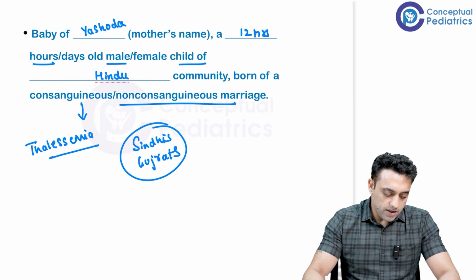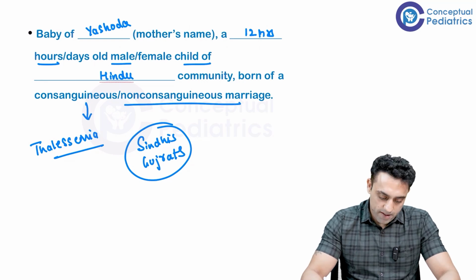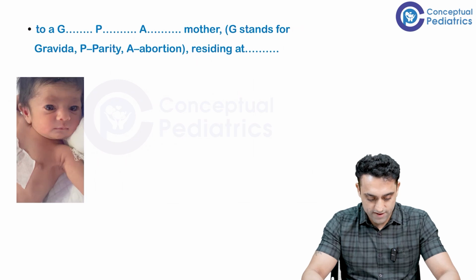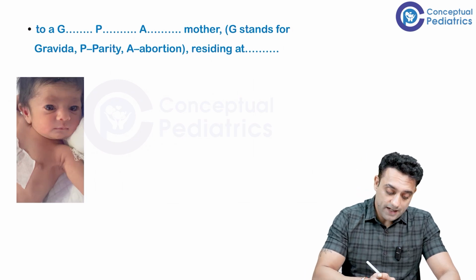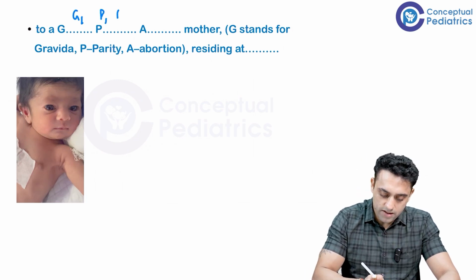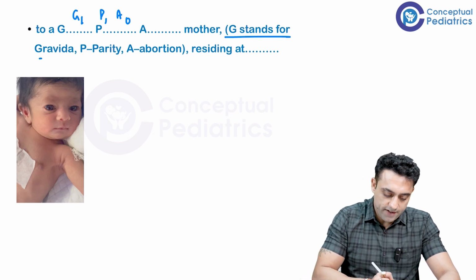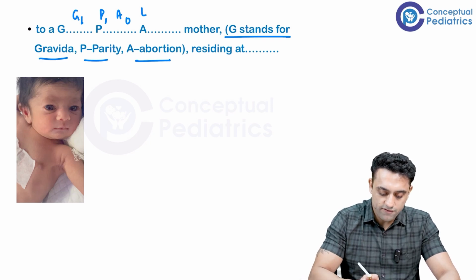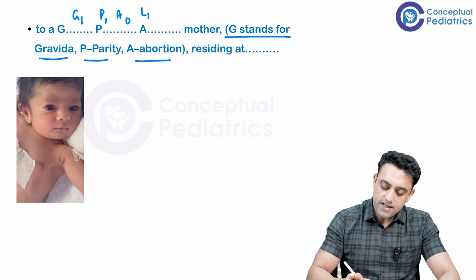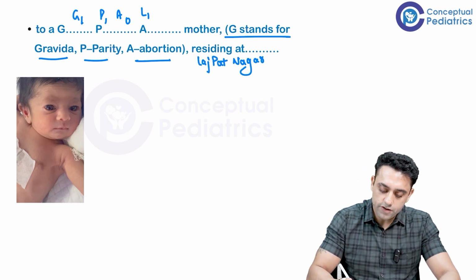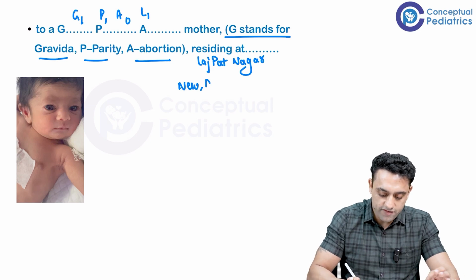Okay. So, sir, I'm presenting the case of baby of Yashoda, 12 hours old male baby of Hindu community, born of a non-consanguineous marriage. He is born to a gravida 1, para 1, abortion 0 mother. We know G for gravida, P for parity, A for abortion, L for living, residing at Lajpat Nagar, New Delhi. That is how you should finish the first line.